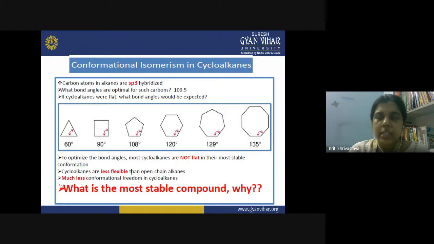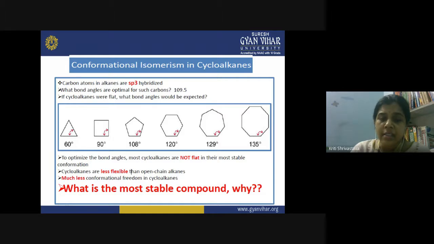So that flexibility of rotation around the carbon-carbon single bond is not possible in cycloalkanes, and therefore we can say that cycloalkanes are less flexible when you compare them with open chain alkanes. They are not that free to change their structure. They have this constraint always with them that they have to maintain a cycle, a closed chain structure. Therefore, much less conformational freedom is available in cycloalkanes.